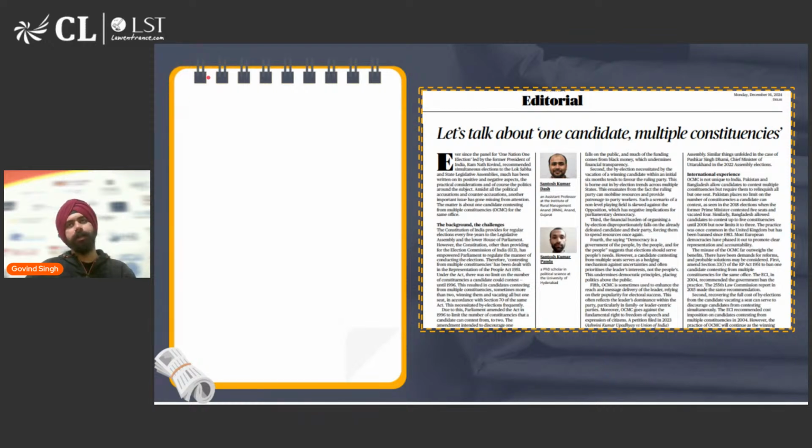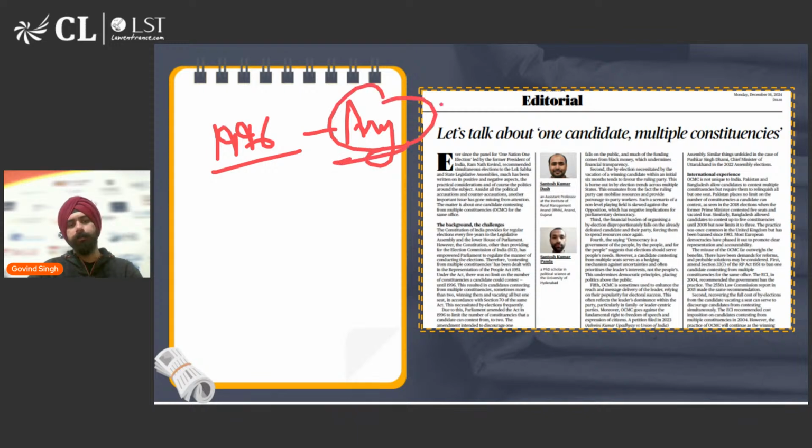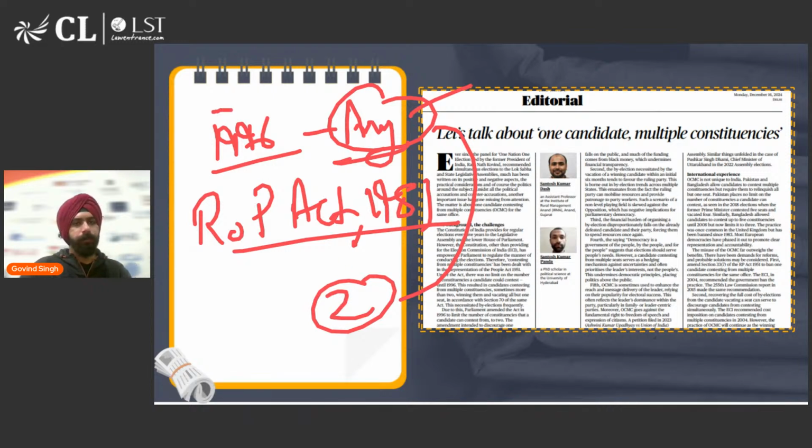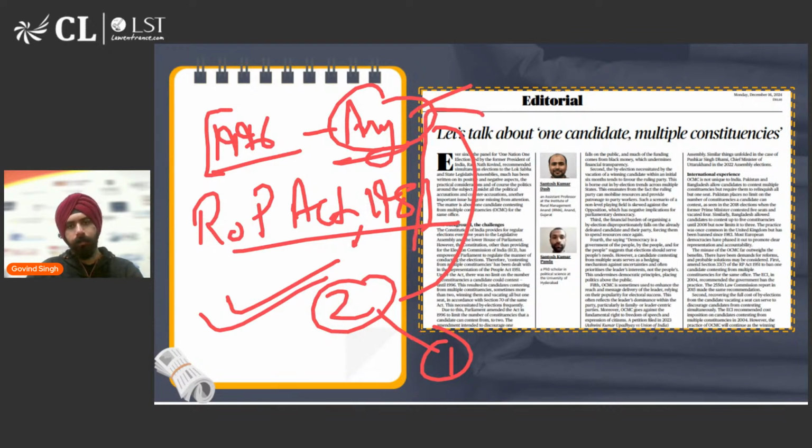The legal position is, up till 1996, a candidate could fight from any number of seats. There was no restriction. But in 1996, there was an amendment made to the Representation of People Act of 1951, which limited this number to just two seats. So now, after this amendment in 1996, a candidate can fight from two different seats, but इसको भी I think हमें one कर देना चाहिए. That is what the editorial says.